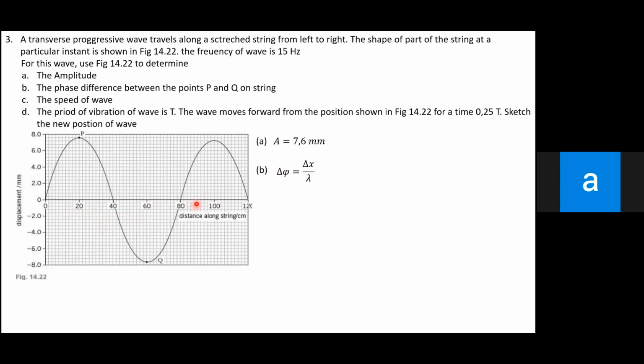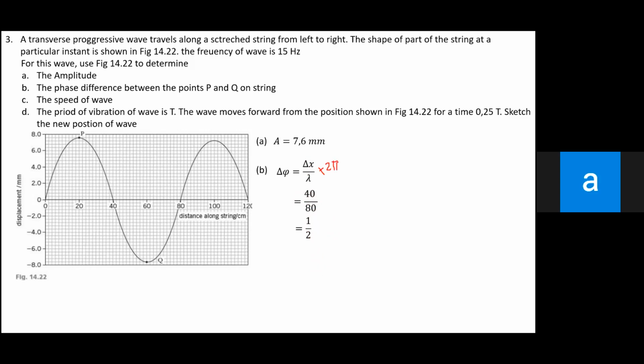Okay, now we obtained the distance between 2 points and also the wavelength. Then you just substitute here, and you don't need to convert into meter, because both of them are centimeter, it's okay, just centimeter and centimeter. 40 divided by 80, and this equals 1/2. Okay, and this times